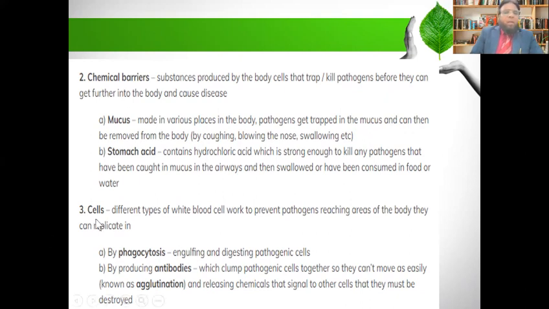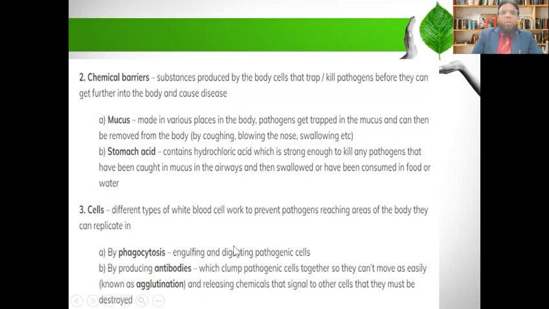The third way is the cellular way. When the germs cross all the barriers and enter the bloodstream, there are some specific cells in the blood which are responsible for defending our body. In the blood, there are phagocytic cells and lymphocytes.